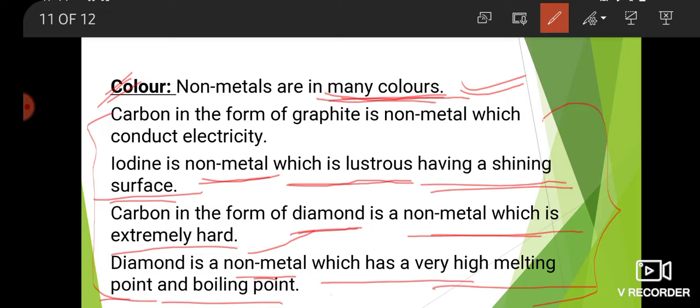Here I discussed physical properties of metals and non-metals.